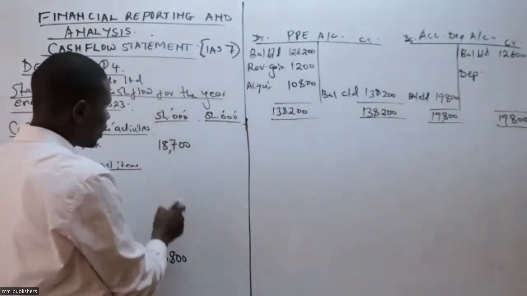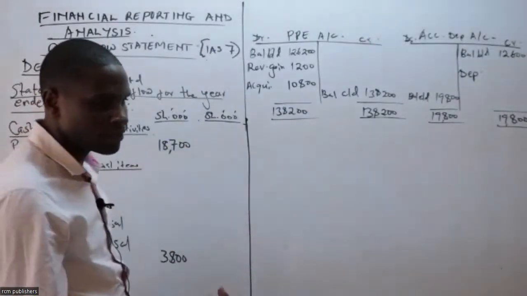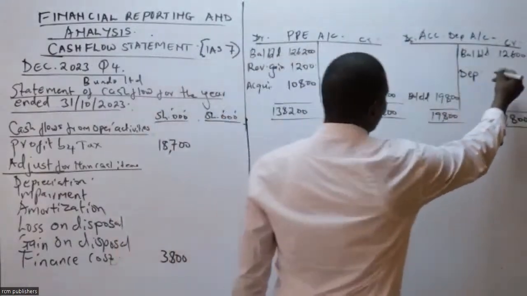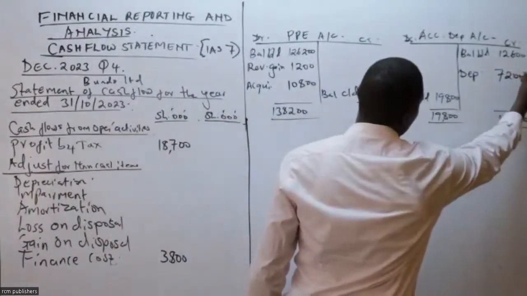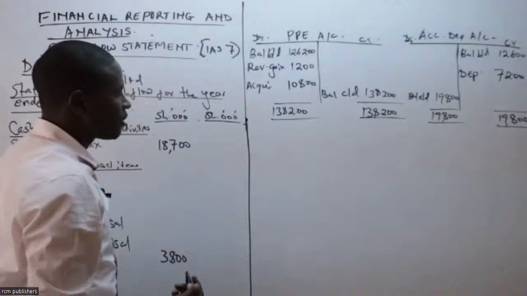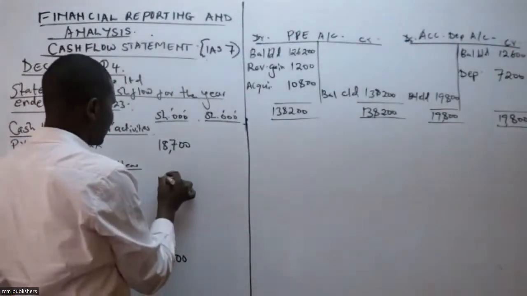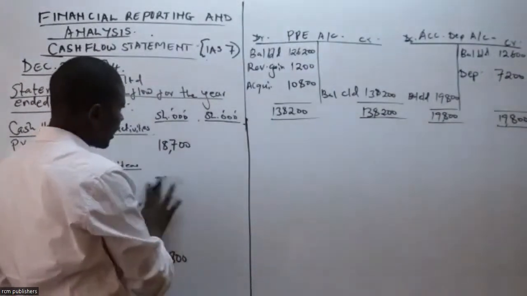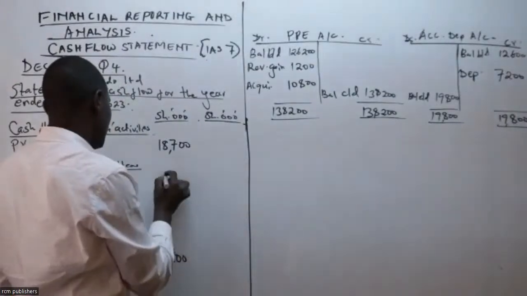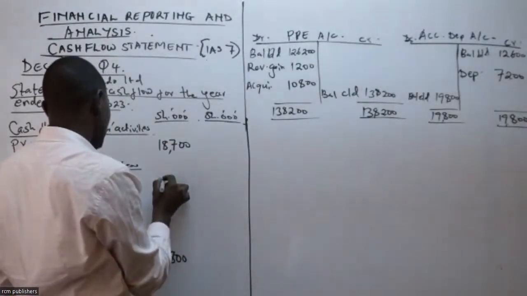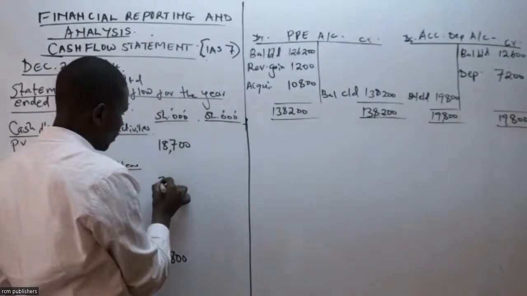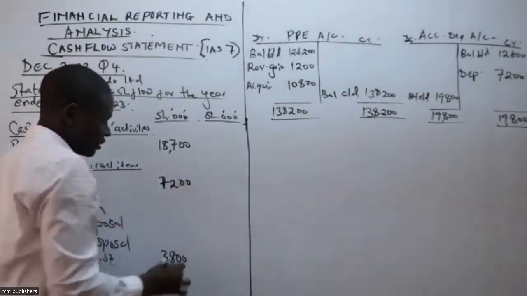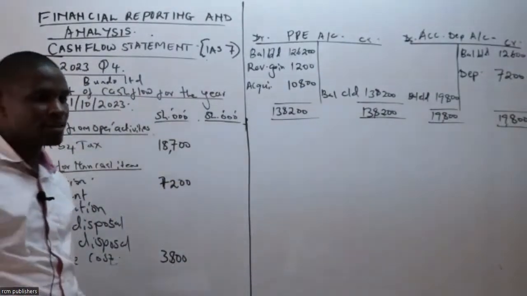And of course, we are going to add it. Depreciation, we know that it is always done what? Depreciation is always subtracted in our income statement. When it comes to cash flow, we are adjusting it back. So we are going to add it back. It was subtracted from here, therefore we have to add it. 7,200, and we're done with that.